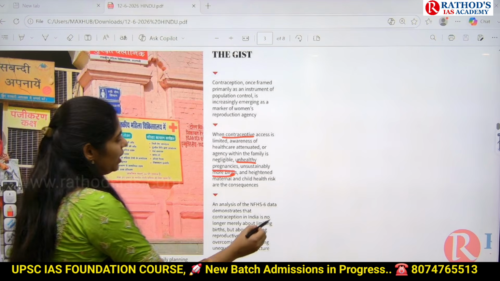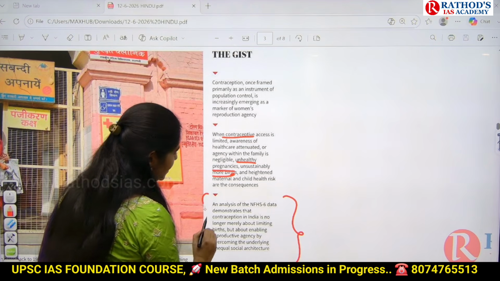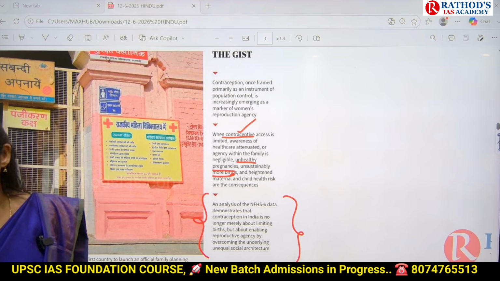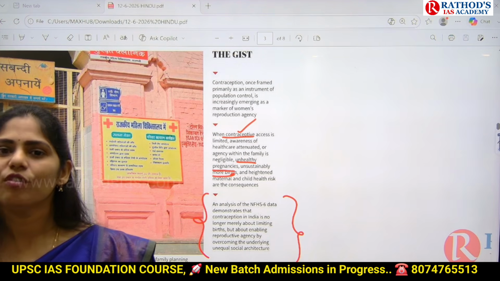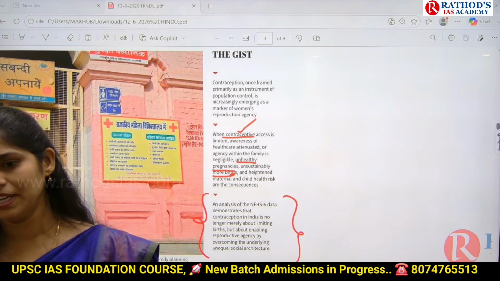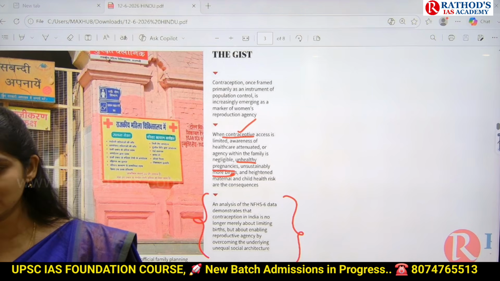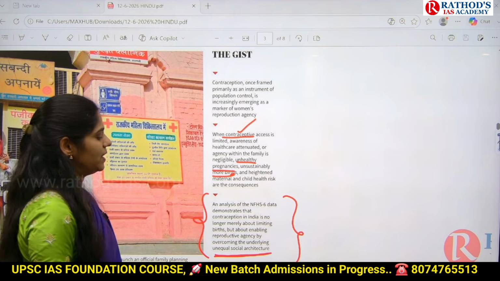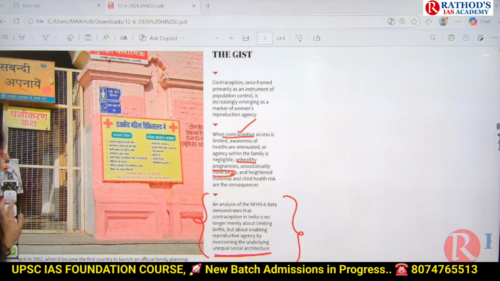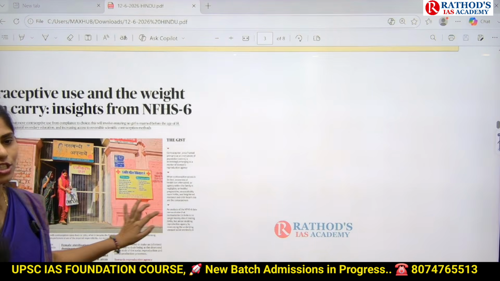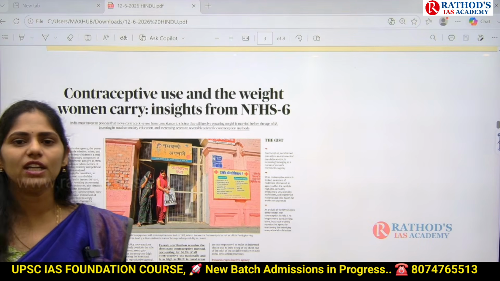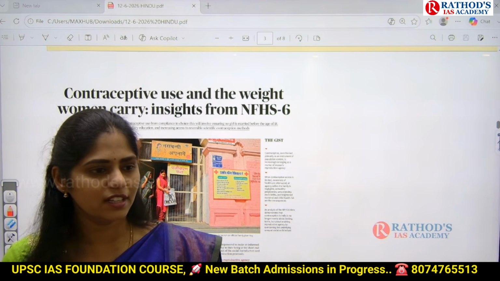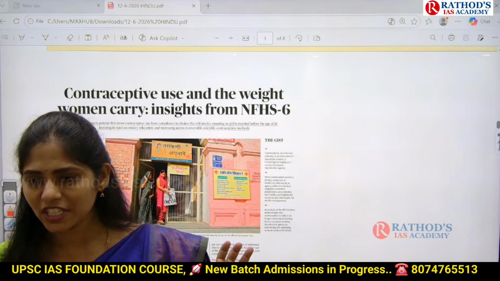But one important point highlighted by this National Family Health Survey is, even though there is increased contraceptive access, in some areas women are still discriminated against in their reproductive rights. Why? Because of the unequal social architecture which is present. Okay, so now let us see what exactly this third point is talking about. If you are staying in urban areas, in some developed states of our country, literacy is very high and women's reproductive agency is very high.